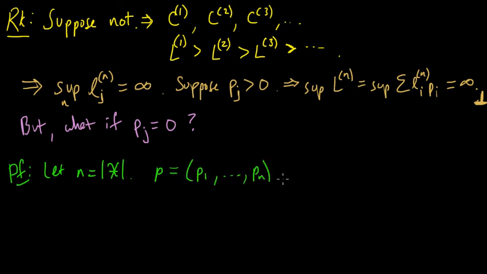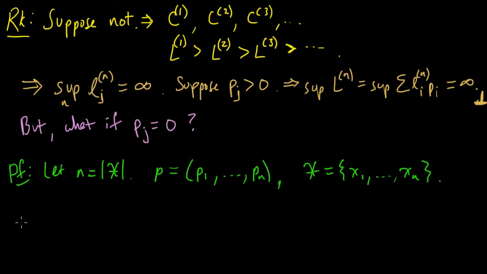And we may as well order these. If we label the elements of X as x_1 up to x_n, and p_i was the probability corresponding to x_i, then we can always label these in such a way that the p's are non-increasing.